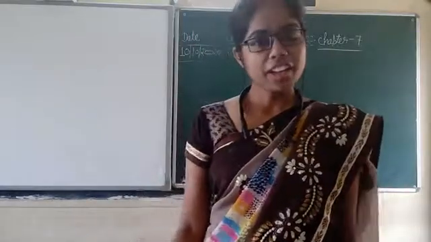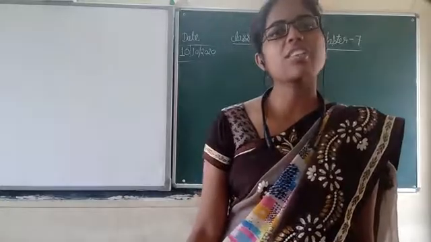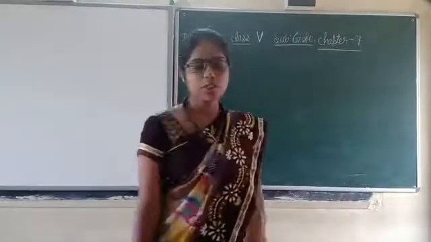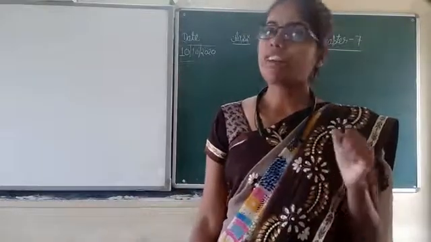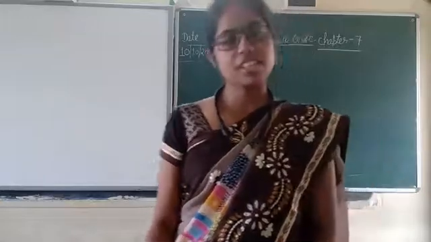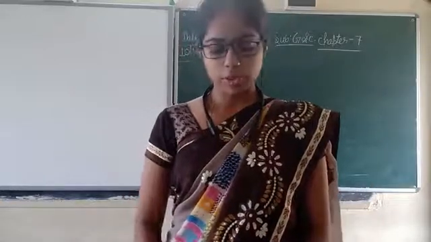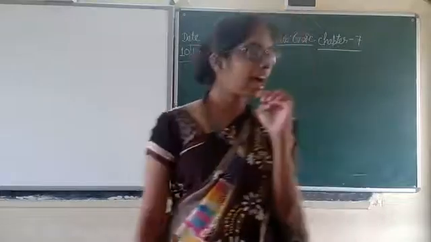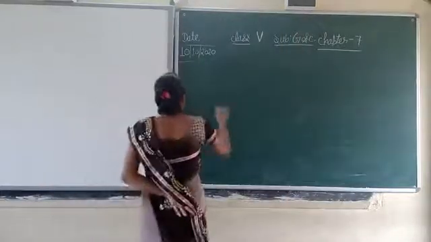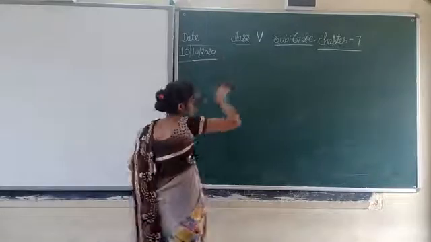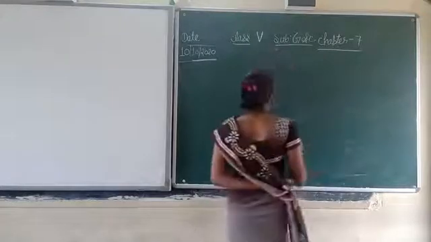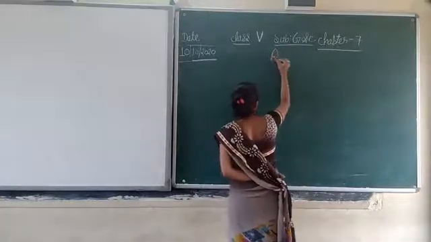Today we are going to write the question answer of chapter 7 GSC. So all of you get ready with your notebook, fountain pen, black and blue, and then let's start writing. Open your notebook, write today's date, then write chapter 7 and the name of the chapter, rocks, minerals and soil. This also you have to write.